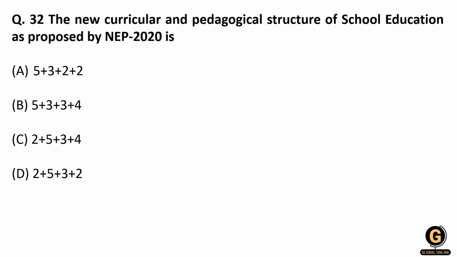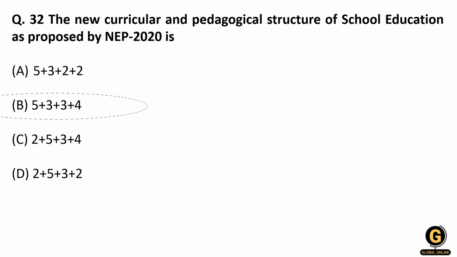Coming to the next question. So the question is on NEP 2020. So friends, do this topic very carefully, because in every shift and every exam after the NEP 2020 has come out, there is a question on this. So they have asked the new curricular and pedagogical structure of the school education as proposed by NEP 2020 is. So friends, the correct answer is 5 plus 3 plus 3 plus 4.